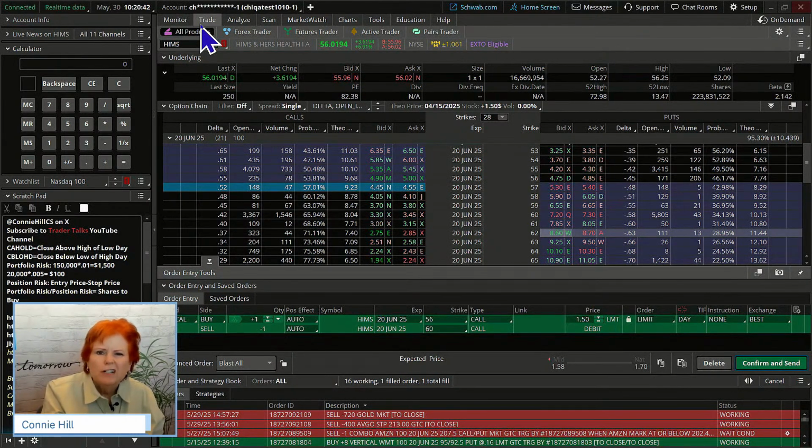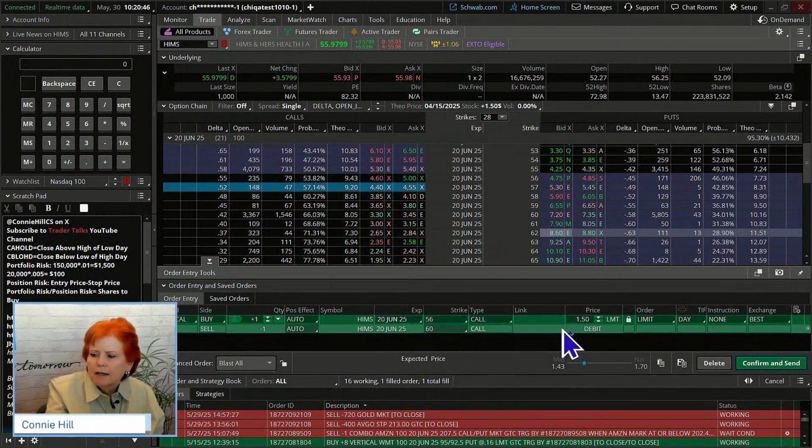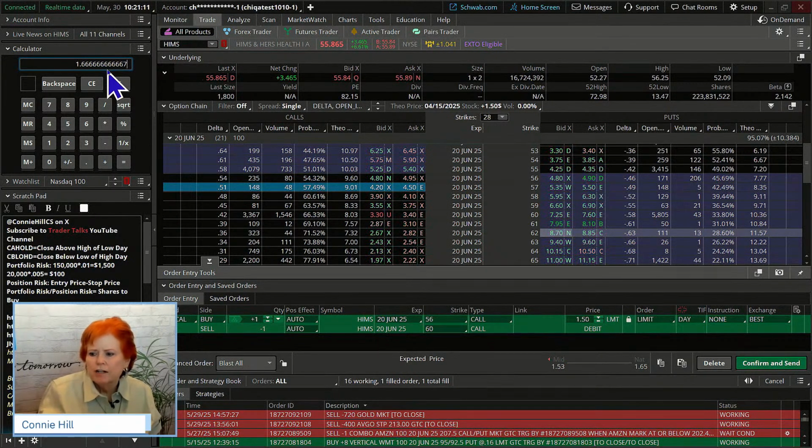This one I'm going to do a little bit more aggressive than we might typically do. If we're going to spend 150 on it and it's a $4 wide spread, what is our max theoretical gain? It's going to be $4 minus the 150 here. So we are looking for 250, risk 150 to make 250. That's more aggressive, isn't it? If I say 250 divided by 150, that's about 166% return.